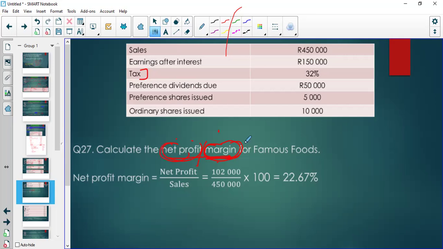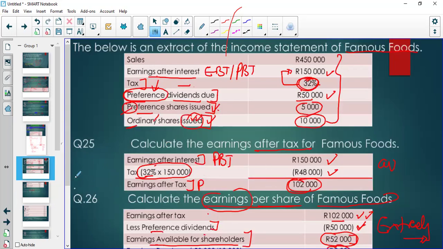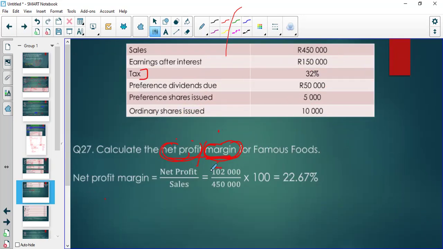In this case, they want us to determine the net profit margin, so we need the net profit. And remember, the net profit we already calculated: our earnings after tax, that's the net profit. So we have the net profit over the sales, which is 102,000 over the sales, and if you multiply by 100, we get 22.67%.